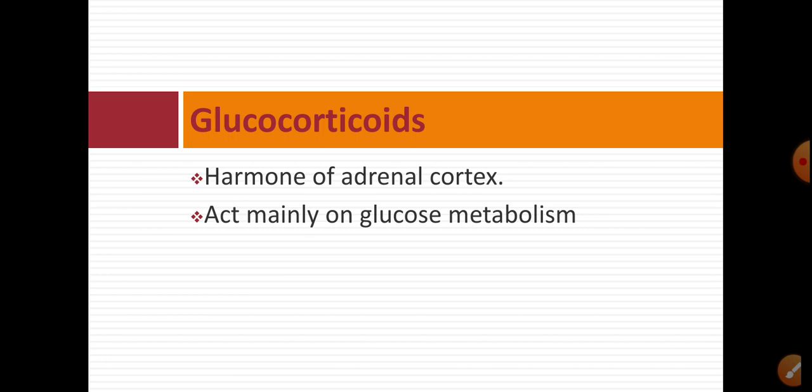So the next topic is glucocorticoids. This is a hormone secreted from the adrenal cortex, mainly from the middle zone, the zona fasciculata.